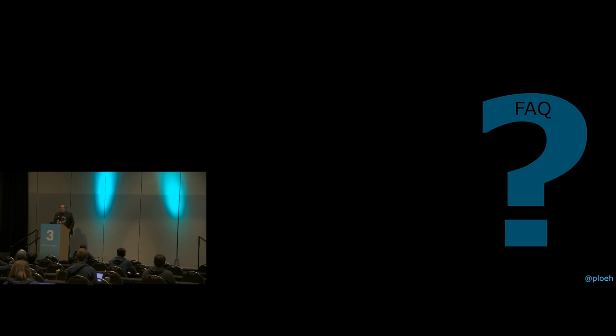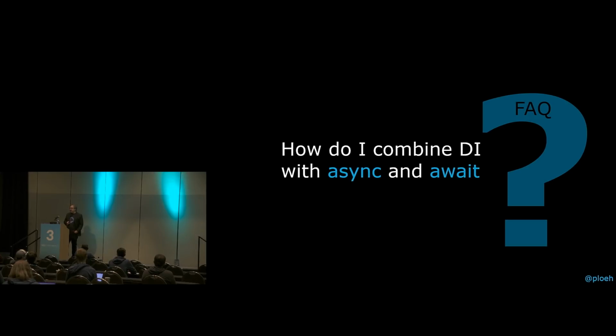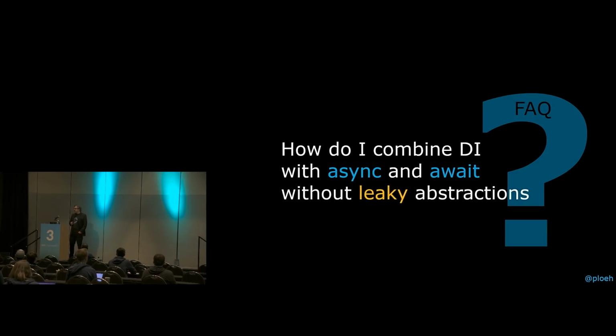So the first frequently asked question that we will look at here is: how do I combine dependency injection with async and await without leaky abstractions? That's the hard part. If you don't add that qualifier, it's not that hard, and we'll see that in a little example. Basically, I'm going to walk through a lot of code and show you what it means when we actually write code and the rubber meets the road.